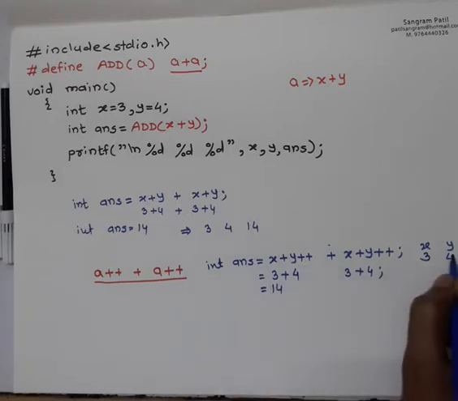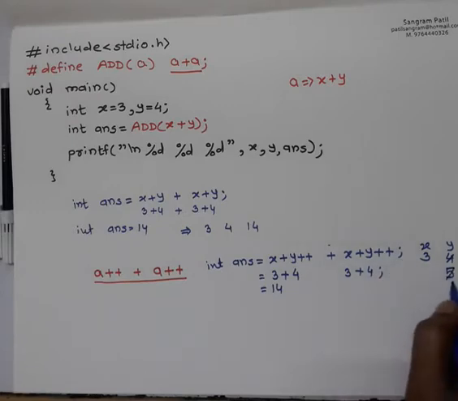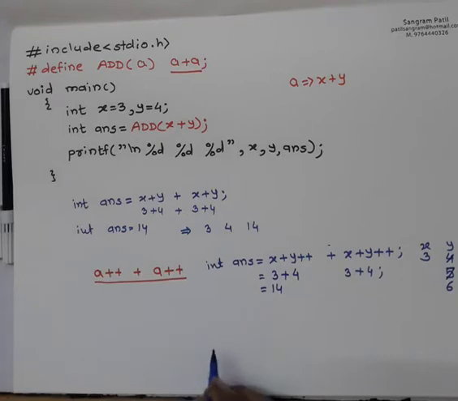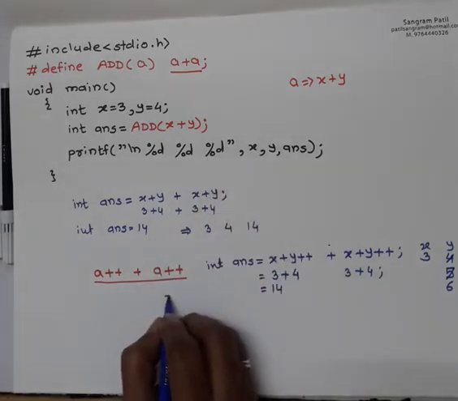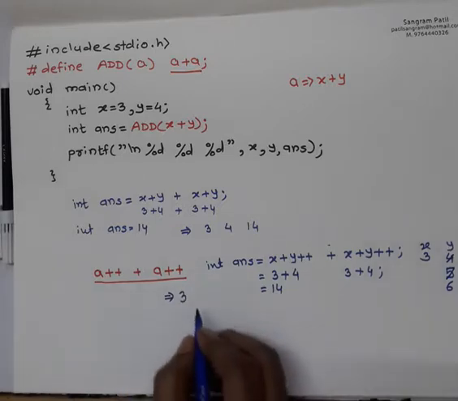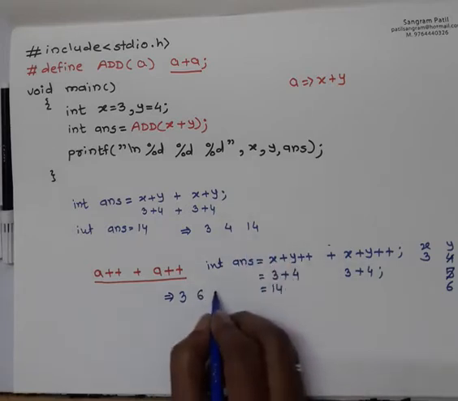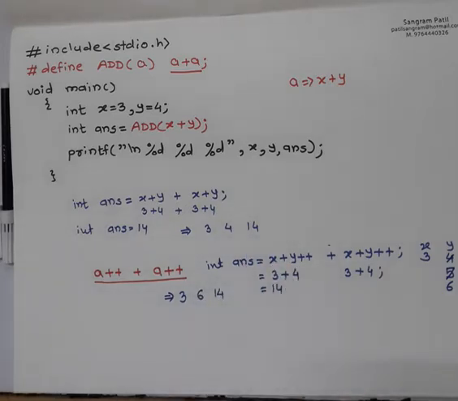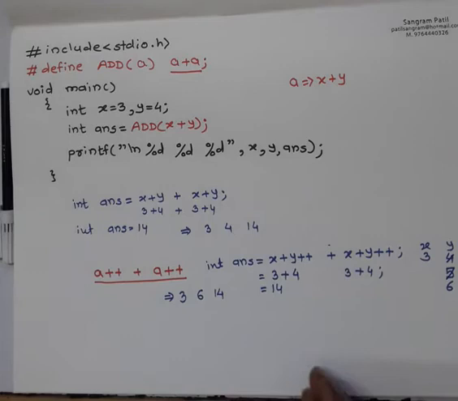This plus plus increments the value of y by 1 and this plus plus again increments the value of y by 1. So when it comes to the printf statement, this will print the value of x as 3, the value of y as now 6, and your answer as 14, because your plus plus increments the value of y.